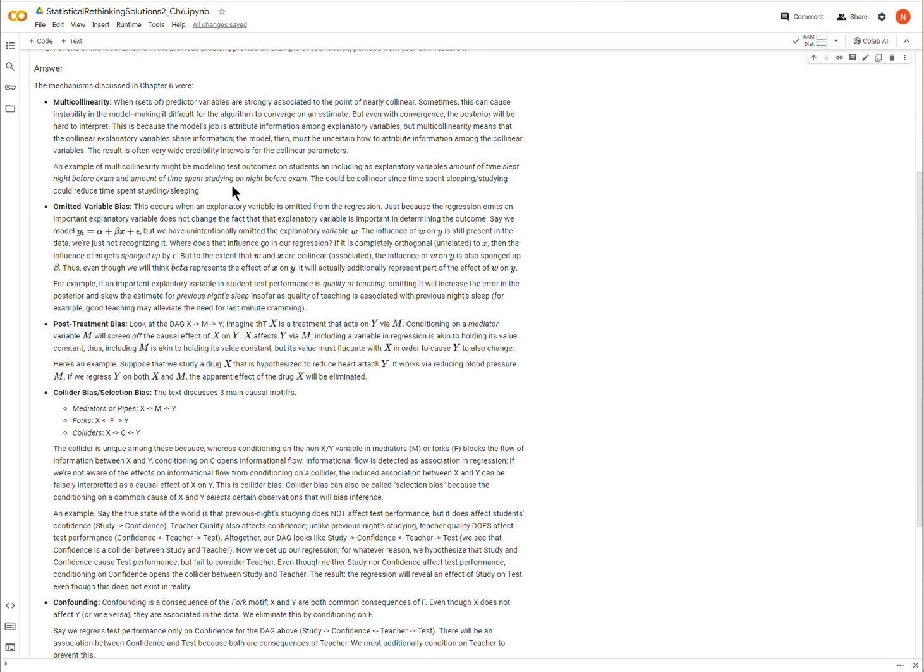The first thing I want to highlight that is not really discussed in the book, but I think is very interesting, and I'm not going to give a proof here, but there are proofs out there that are kind of illuminating, and that is omitted variable bias. Okay, so omitted variable bias means that say that we have a regression model where Y is being regressed on alpha, but the predictor variable for Y is X. Okay, that's what we're regressing on.